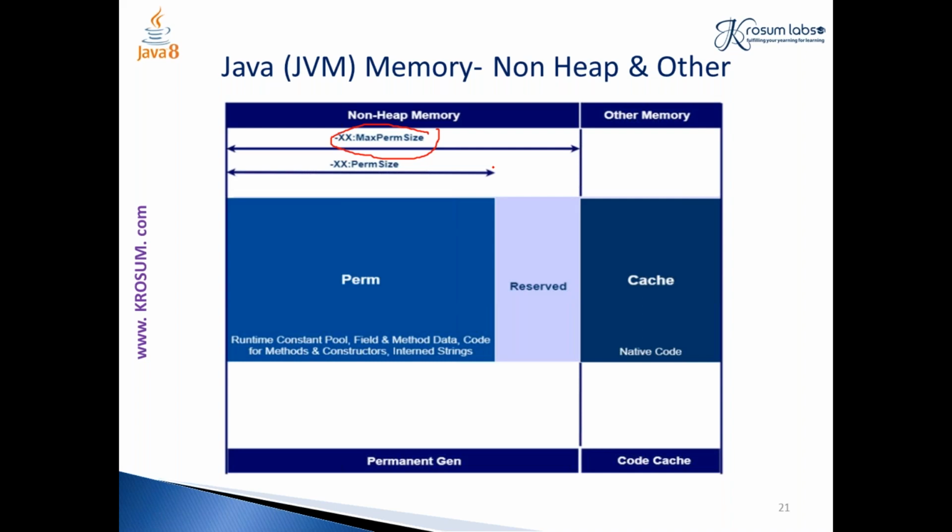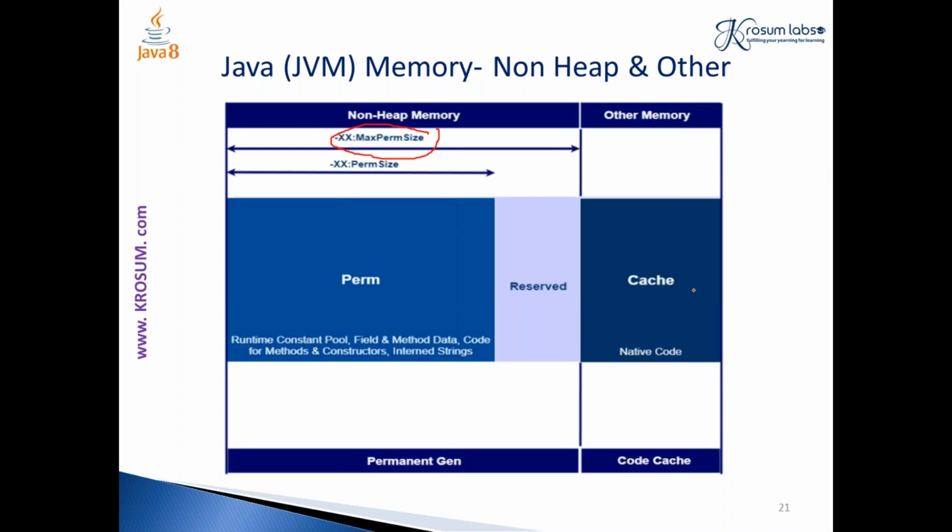And that is the main reason for Java 8's evolution to metaspace, because usually we'll be getting an error called PermGen space out of memory error. So we usually get this error because we are out of memory, because we have a lot of metadata, and that will make us get this error, and that's why metaspace has evolved.